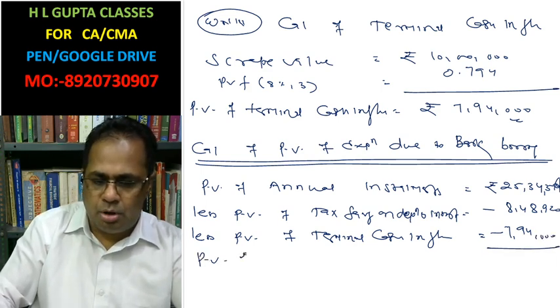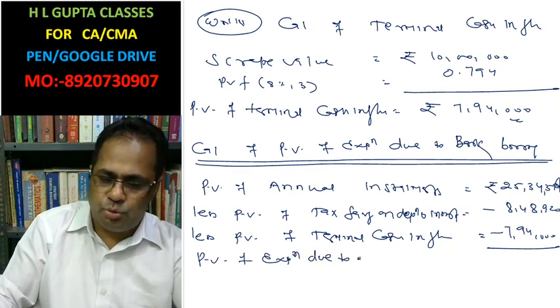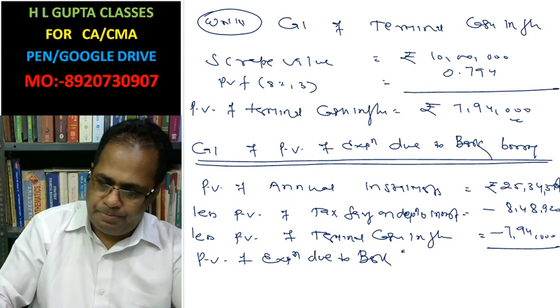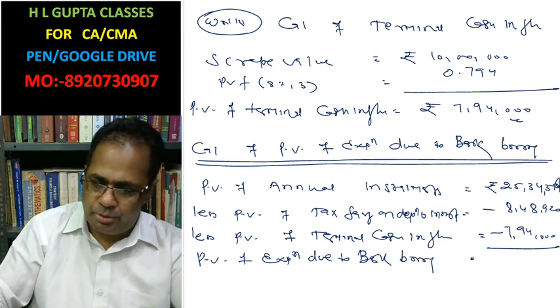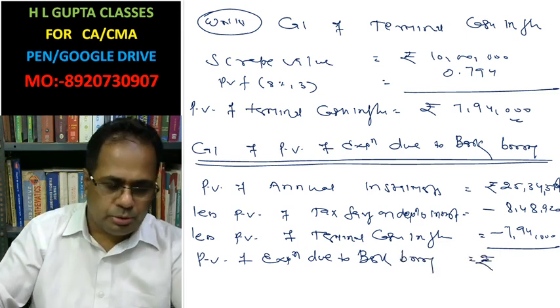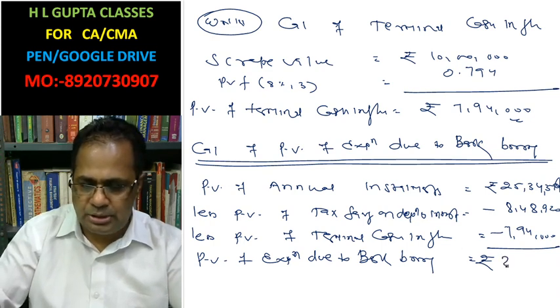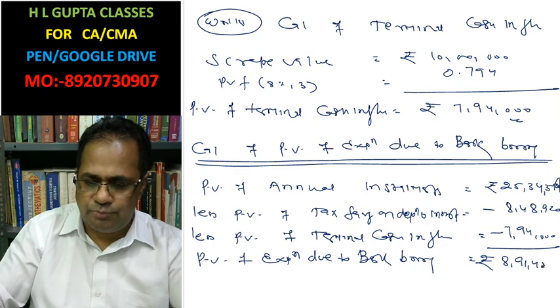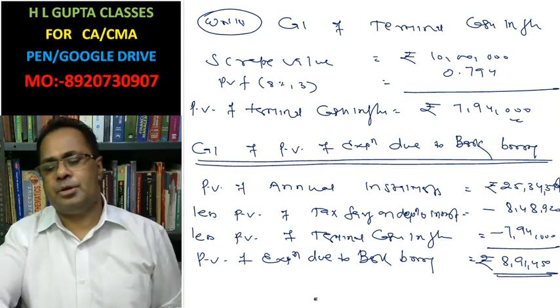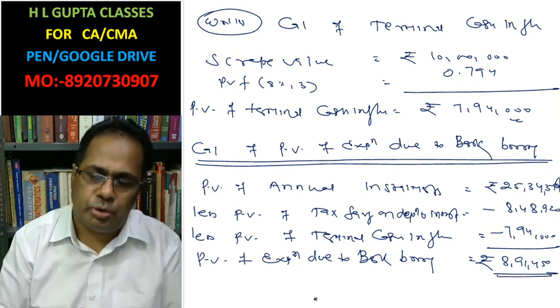Present value of expenditure due to bank borrowing is rupees 8,91,450.